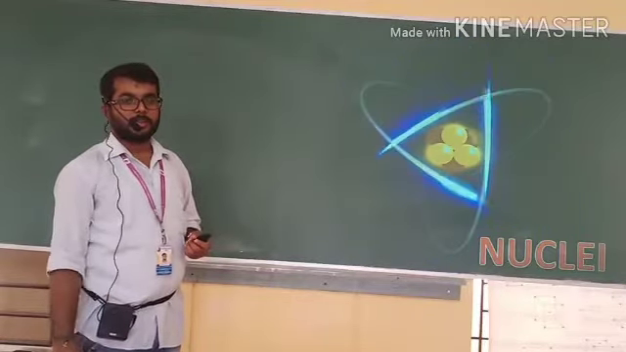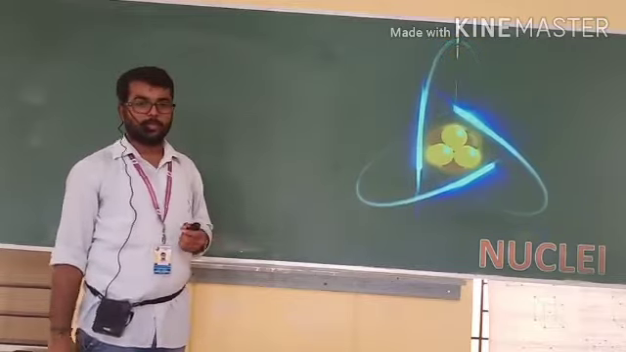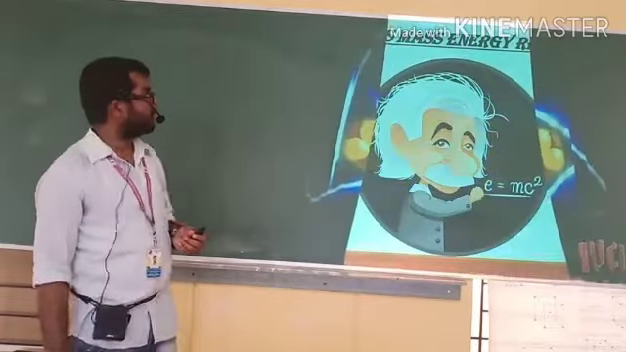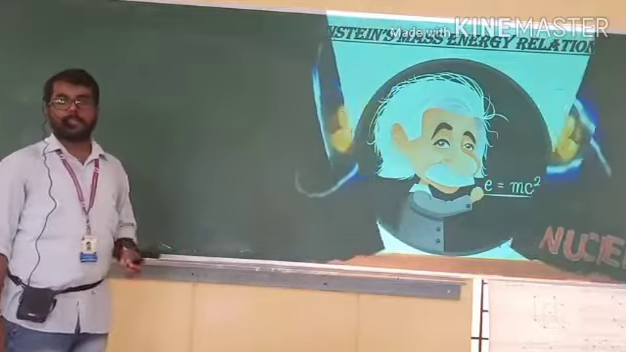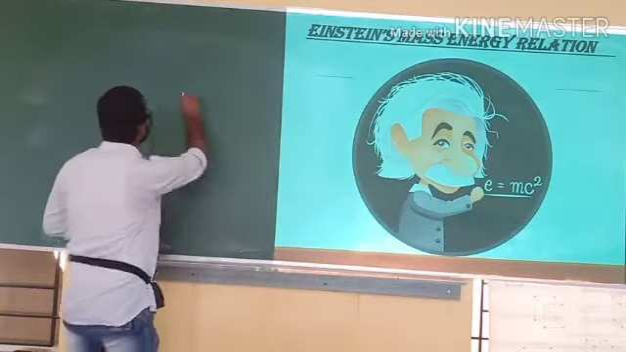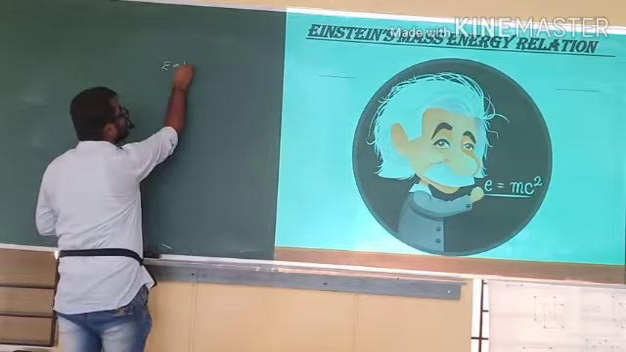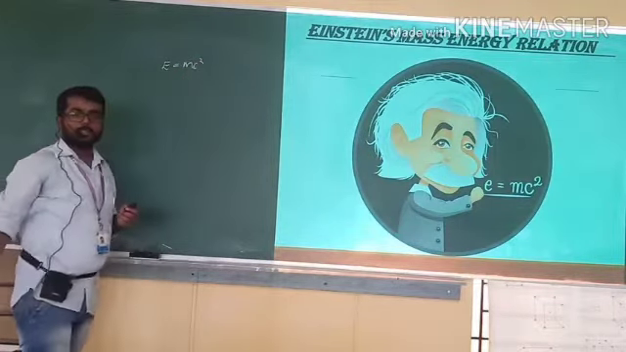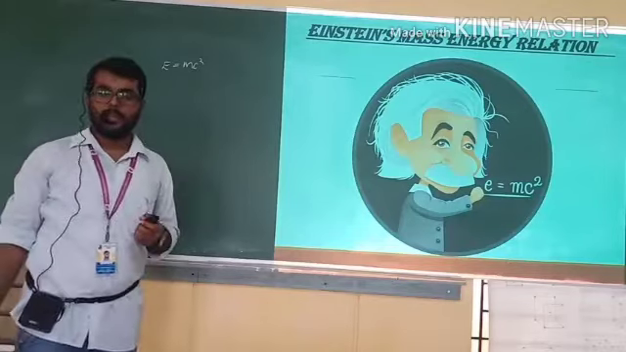Today we are going to start the next concept of nuclei. The next concept is Einstein's mass-energy relation. You are familiar with this relation, that is E is equal to mc square. This equation is called Einstein's mass-energy relation.